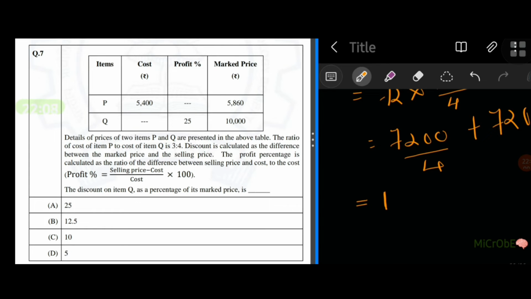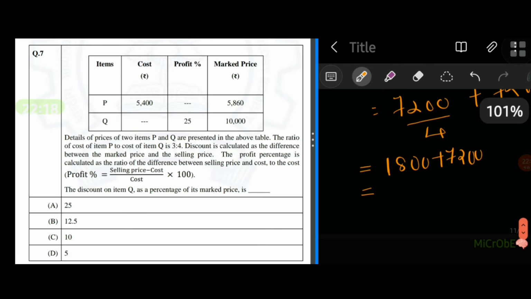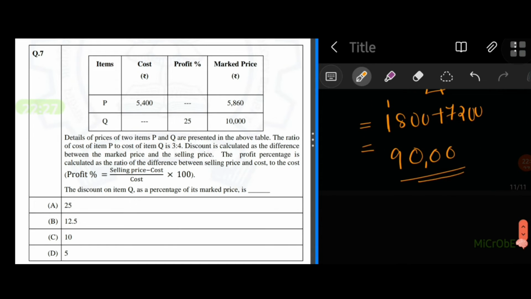So 4 goes 1 times, remaining 3, 32, 8 times, 00, plus 7200, that gives us 9000. That is our selling price. So we got the selling price as well.